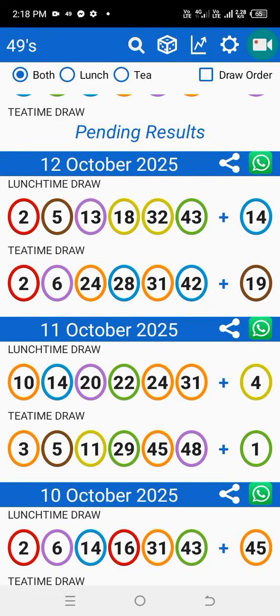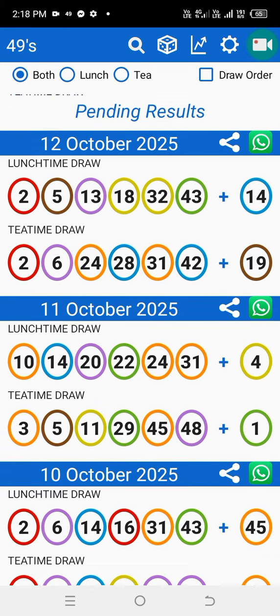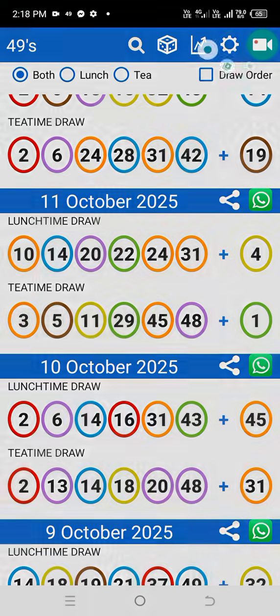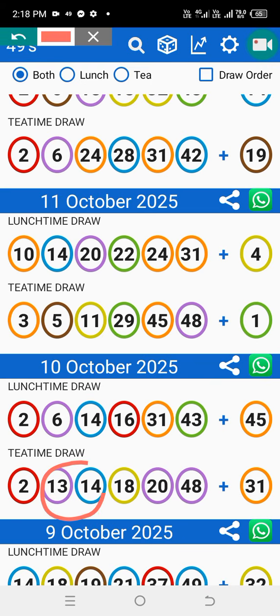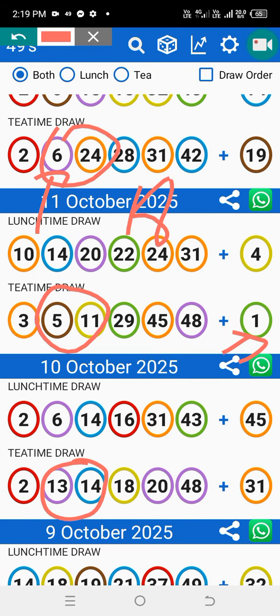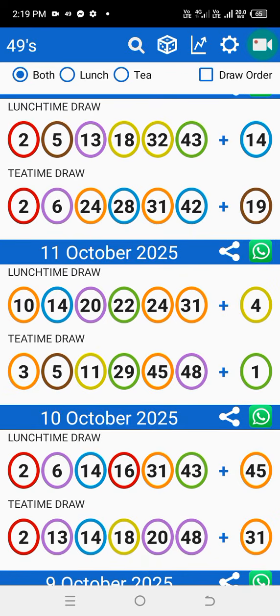Now we're going to use our numbers which are sitting in numerical order. You take this number which is sitting here and you do minus. When you do minus, you can see that 6 was sitting here. Let me do it. When you do minus here, it's 1. When you do minus here, it's 6. When you do minus here, it's 18. So we are expecting 18. That was the first one.